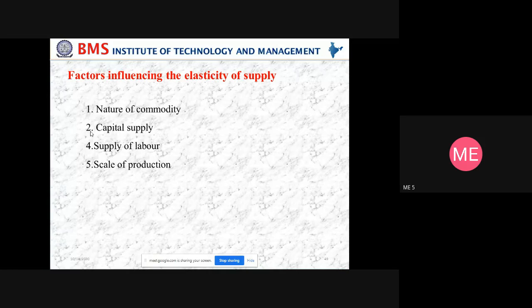And scale of production, of course, small scale production is inelastic, because even if there is a change in the price, the quantity supplied will not change much. But in large scale production, the change in the quantity supplied will be high. So that's why it is elastic. Large scale production is more elastic, whereas small scale industries are less elastic or inelastic. So these are the 4 factors which influence the elasticity of supply.